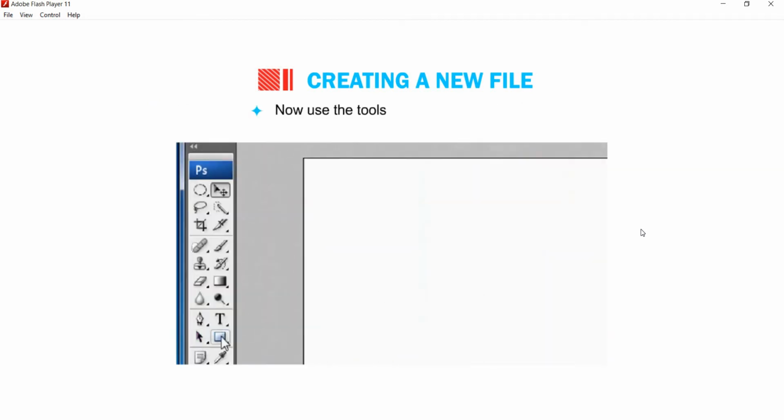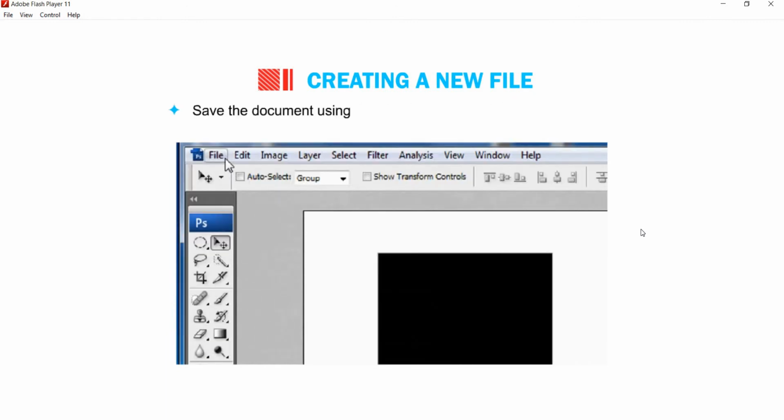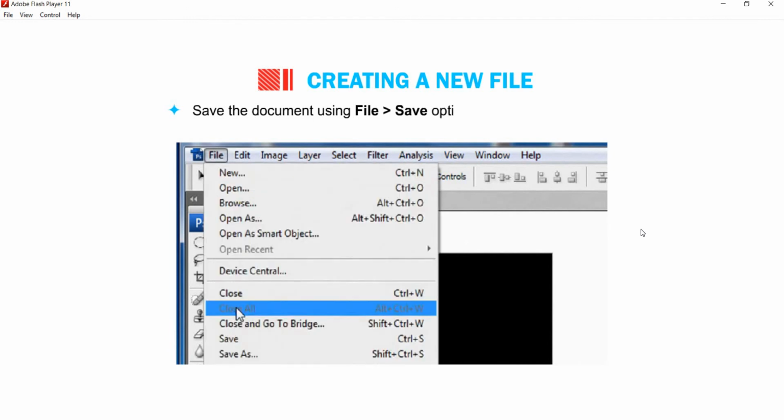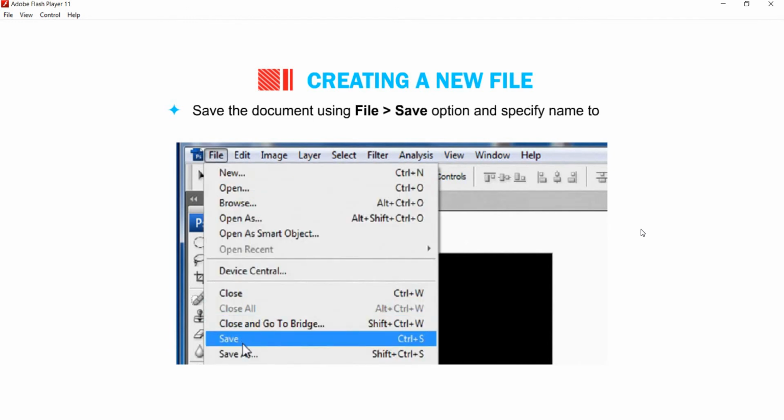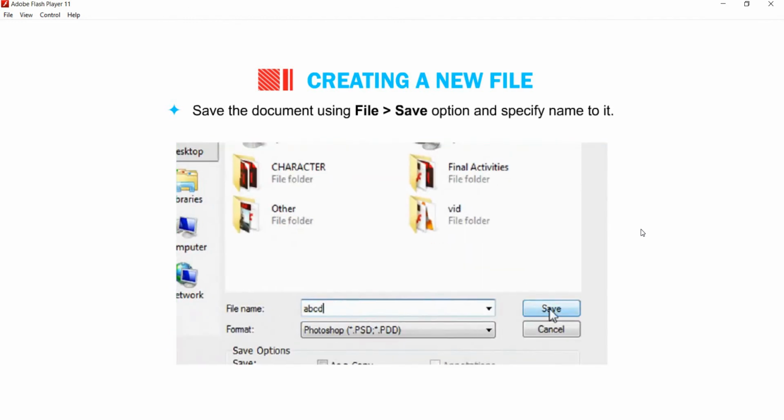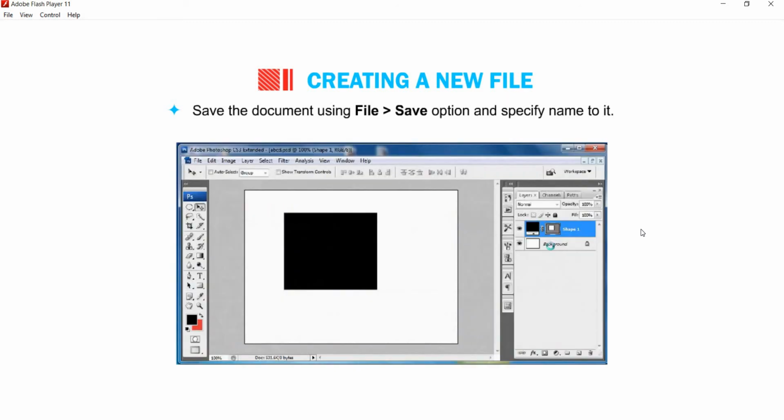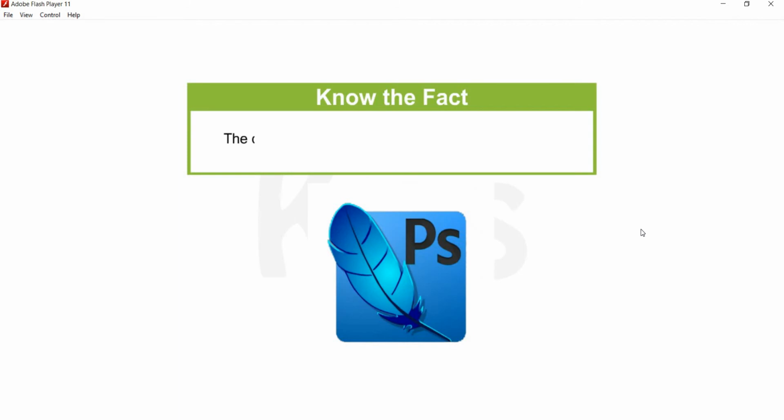Now use the tools and create a drawing. Save the document using File, then go to the Save option and specify a name for it. Students, the default extension of an Adobe Photoshop file is .psd.